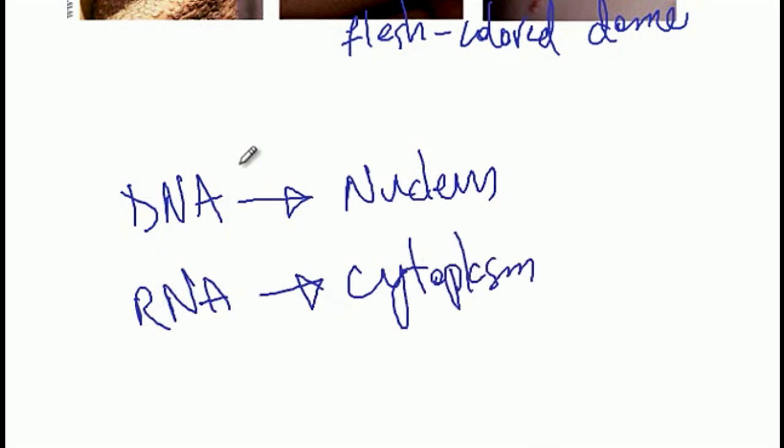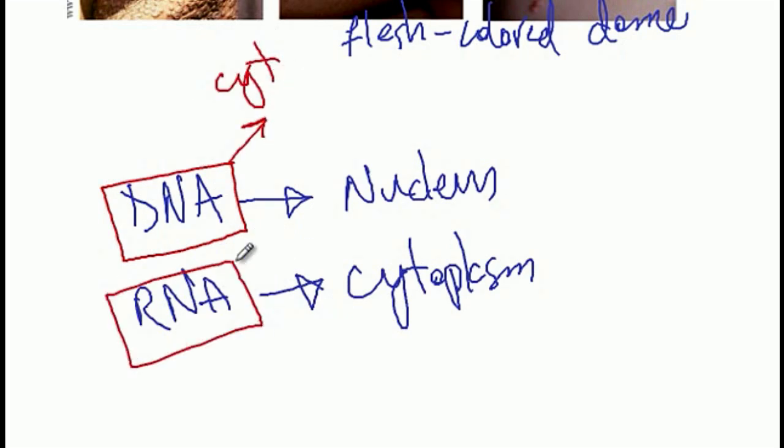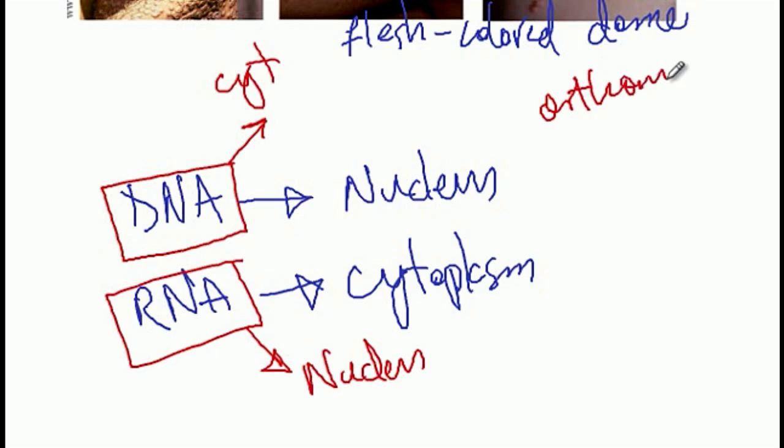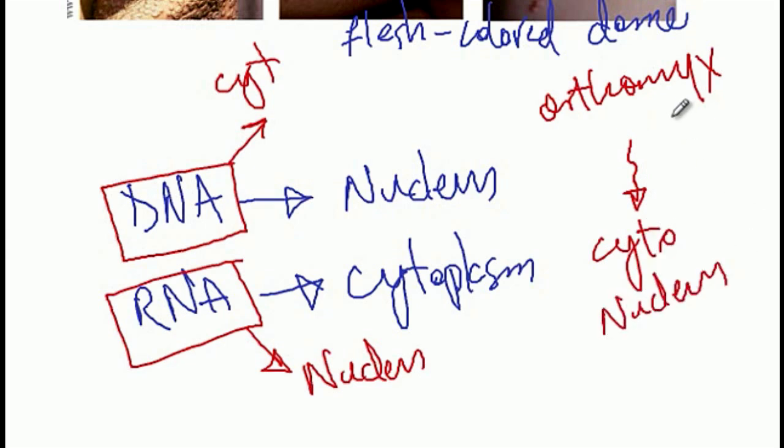The only exceptions to these rules are pox viruses, which are DNA viruses that replicate in the cytoplasm, retroviruses like HIV, which are RNA viruses that replicate in the nucleus, and finally orthomyxoviruses like influenza, which is an RNA virus that replicates both in the cytoplasm and the nucleus. And the way I memorize it is that orthomyxoviruses replicate in a mix of cytoplasm and the nucleus. And that concludes our discussion.